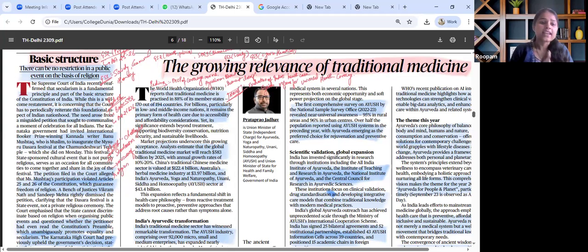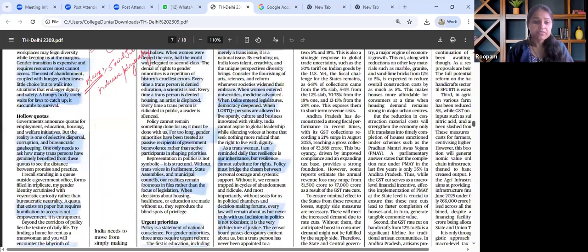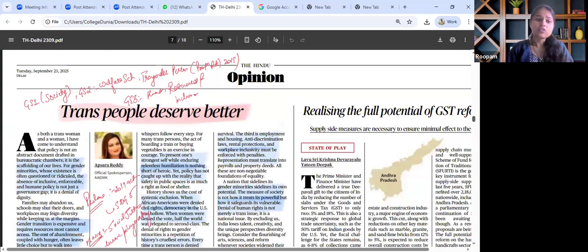So all these angles can be read and revised. Several Supreme Court judgments can also be quoted over here. So in this manner, this particular article is to be holistically seen. Moving on, the next important article in the paper that catches our attention talks about trans